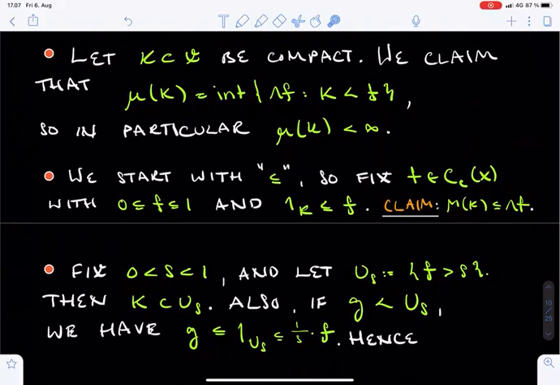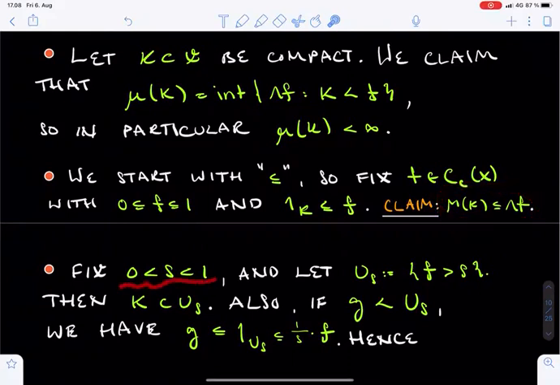We then start the proof of the formula, and we first prove that mu of K is bounded from above by the infimum on the right hand side. For this purpose, fix an arbitrary function f which dominates K. In other words, f is continuous and compactly supported, only takes values between 0 and 1, and exceeds the characteristic function of K. We claim that mu of K is bounded from above by lambda of f.